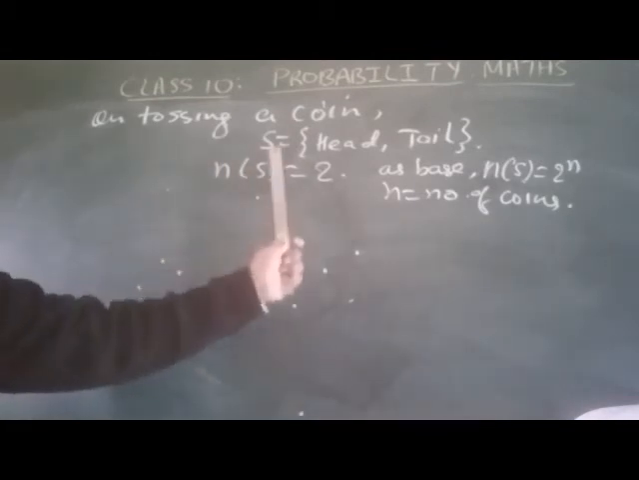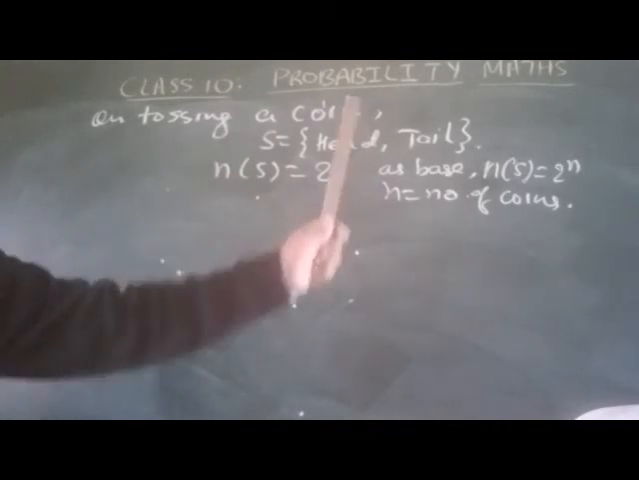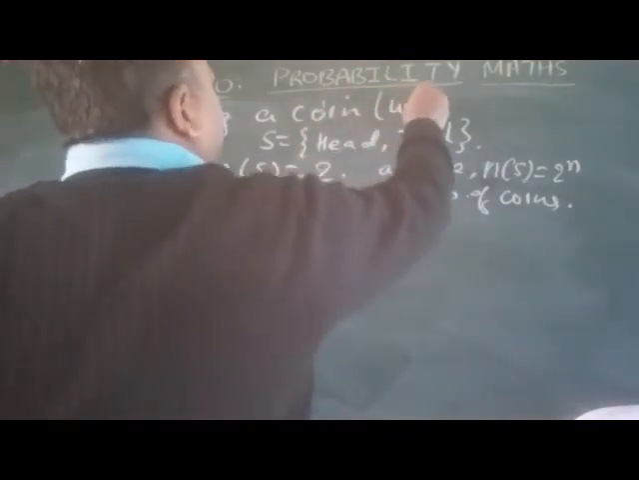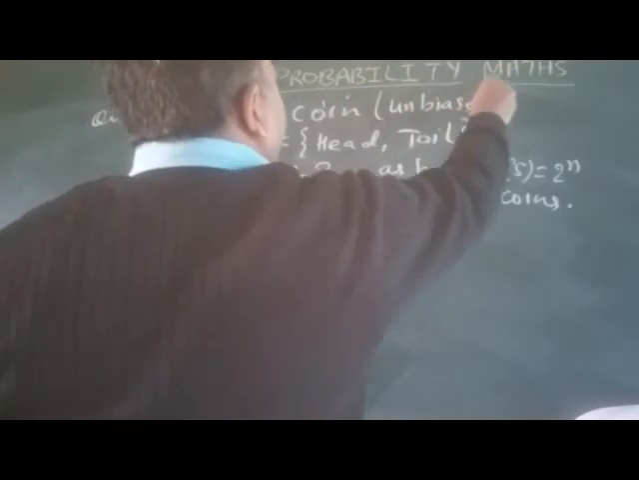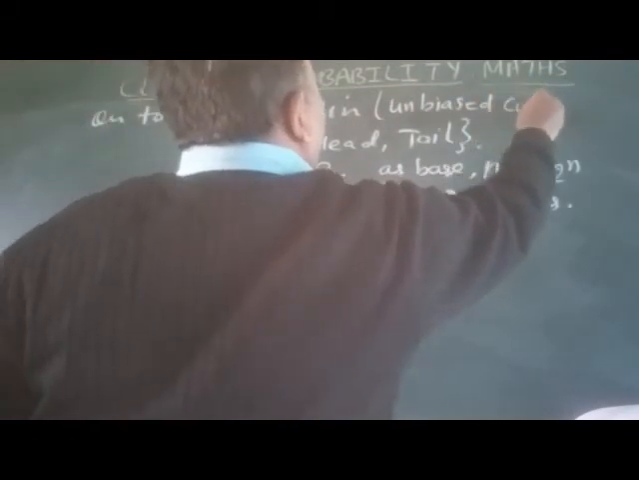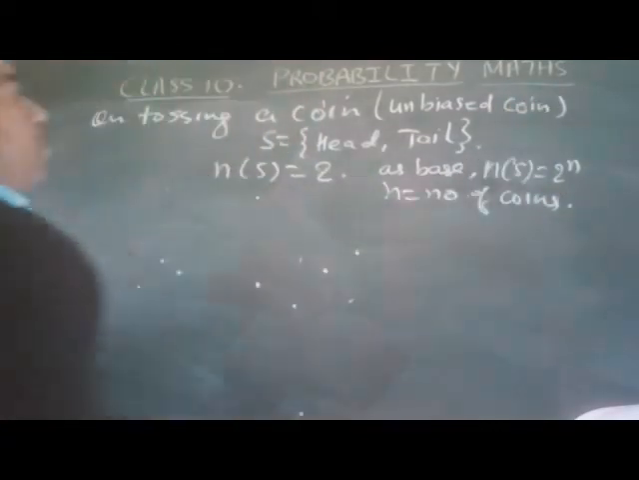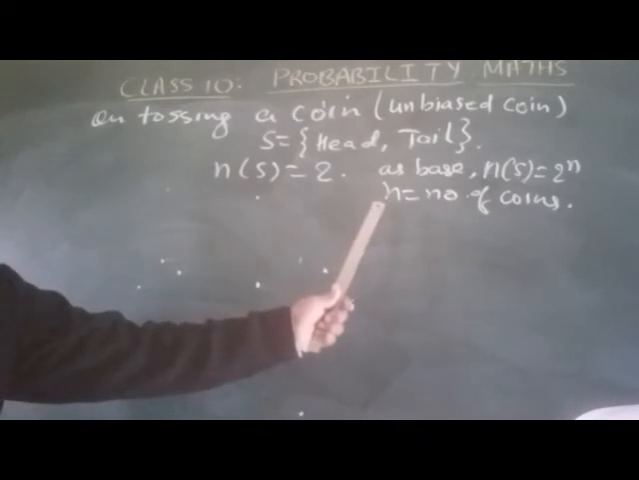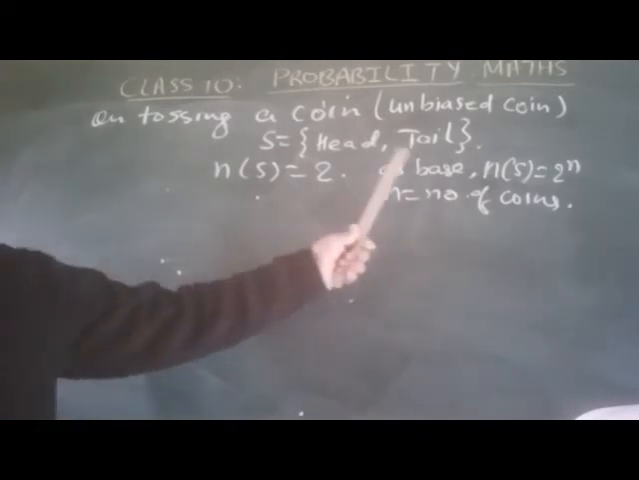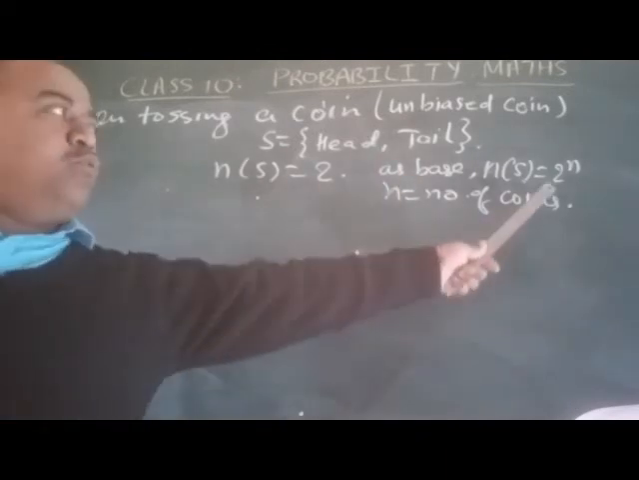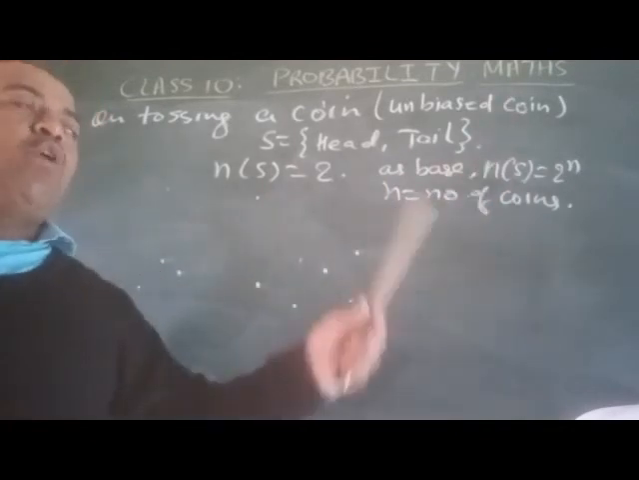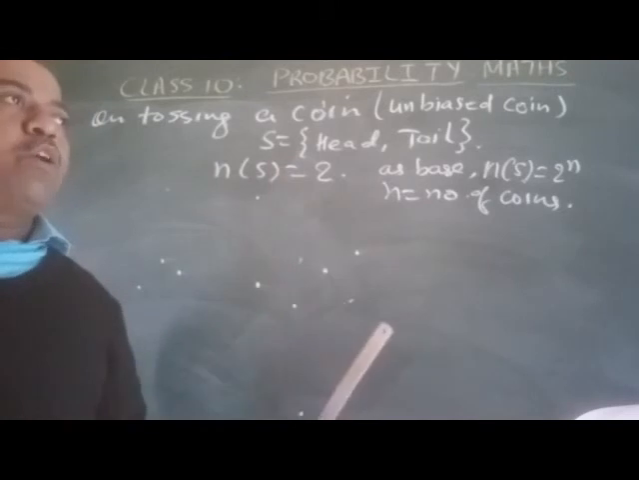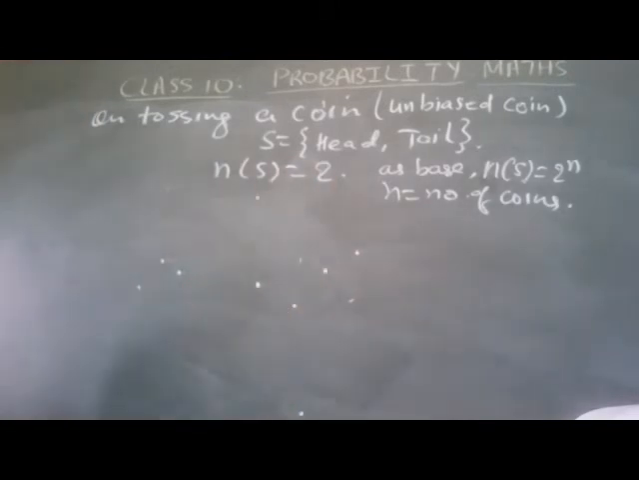On tossing a coin, the outcomes are head and tail, and the coin should be unbiased. Unbiased means both sides have different events: one side head, another side tail. So the number of events is 2, and the formula is 2 to the power n, because head and tail are two outcomes. If you toss one coin, that means 2 to the power 1. Number of possible outcomes will be 2 to the power 1, which is 2.